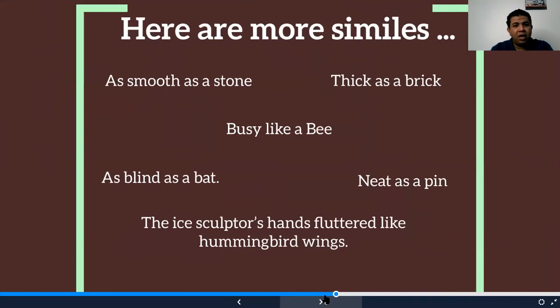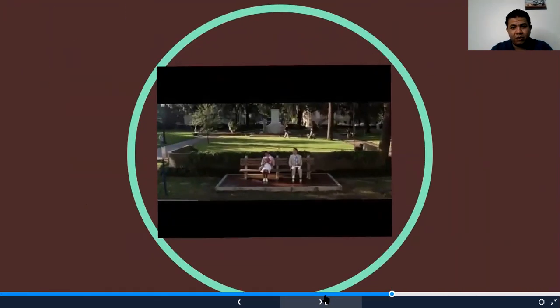Okay, here are more similes. As smooth as a stone, thick as a brick, busy like a bee, as blind as a bat, neat as a pen, the sculptor's hand fluttered like hummingbird wings. So this means it is so fast. Okay, so this is what I mean by the word simile and the word metaphor. Okay, let's stop at this point. I just wanted to do a kind of brainstorming before you go through the poem of today.